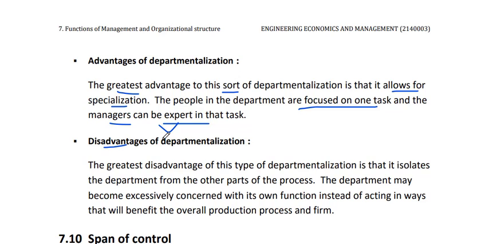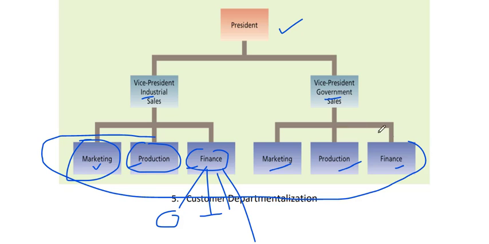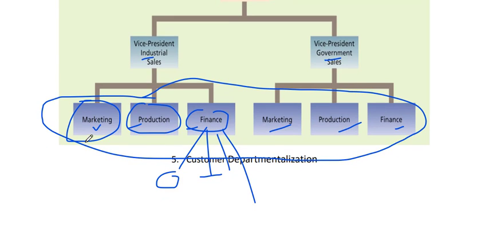The greatest disadvantage of this type of departmentalization is that it isolates the department from the other parts of the process. Let's say we now have six departments, and the six departments also have staff.